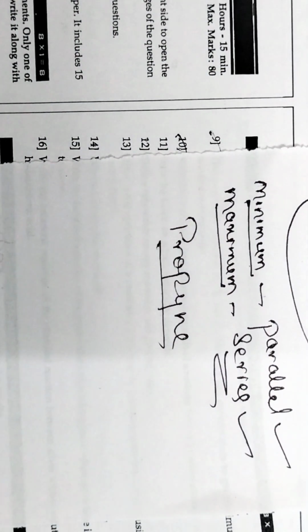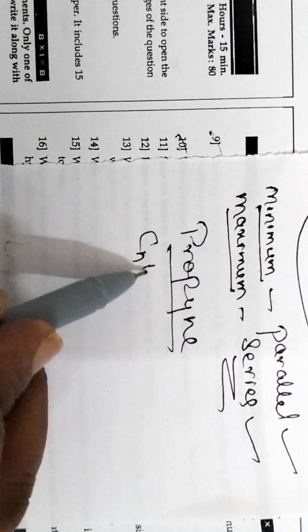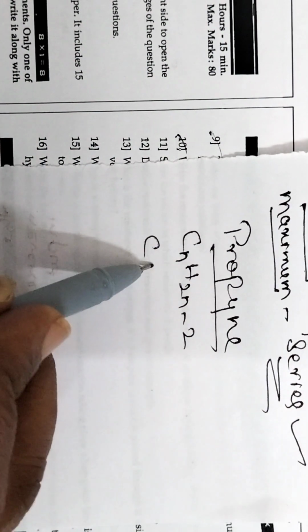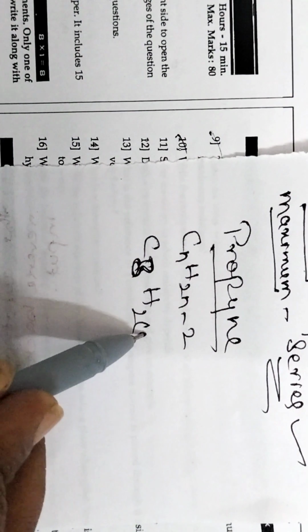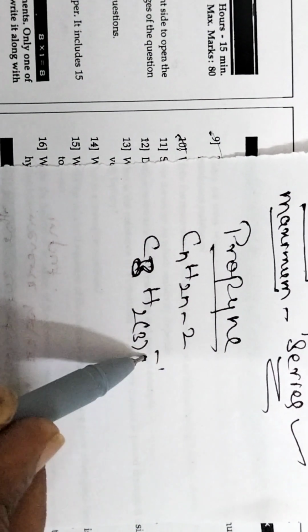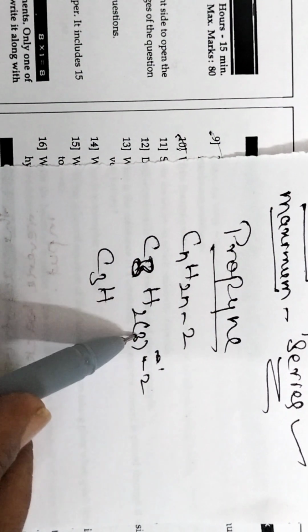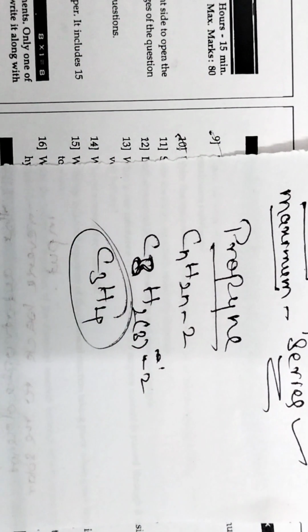So how to write the molecular and structural formula? What is the general formula? CnH2n minus 2. So C3, H 2 into 3 minus 2. 2 threes are 6, 6 minus 2 is 4. So C3H4 is the molecular formula for propyne.